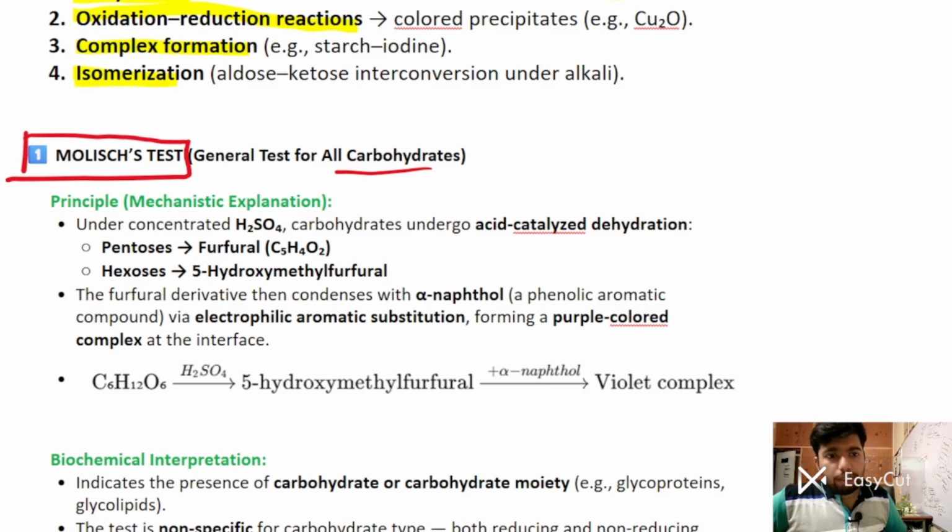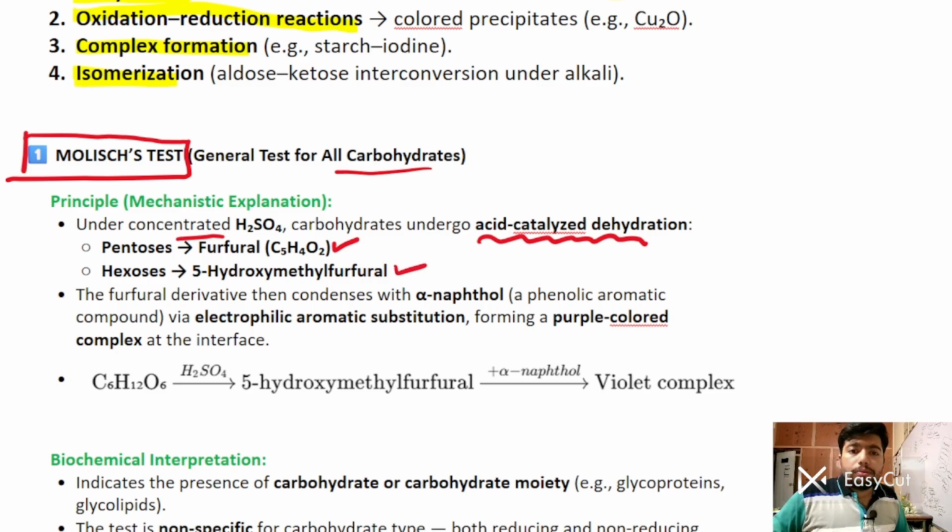So what is the principle? Under concentrated sulfuric acid, a very acidic pH, carbohydrates undergo an acid catalyzed dehydration reaction. A pentose sugar undergoing acid catalyzed dehydration will yield a furfural derivative, and a hexose sugar will yield 5-hydroxymethyl furfural.